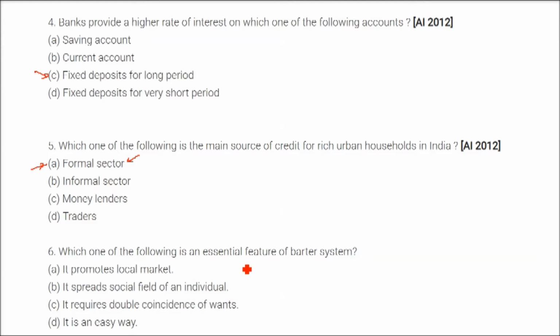Which one of the following is an essential feature of the barter system? It requires double coincidence of wants. That is, the person who is selling something and the person who is buying something should both have the requirement of each other's product. Otherwise, the barter system between them is not possible, or exchange is not possible.